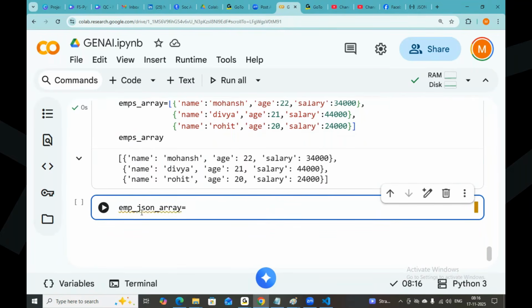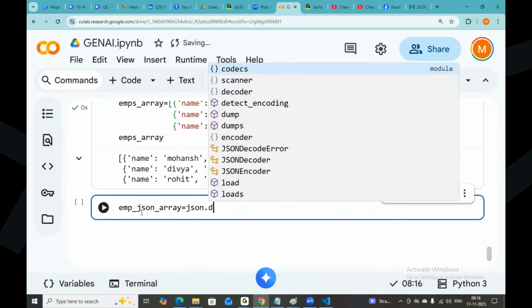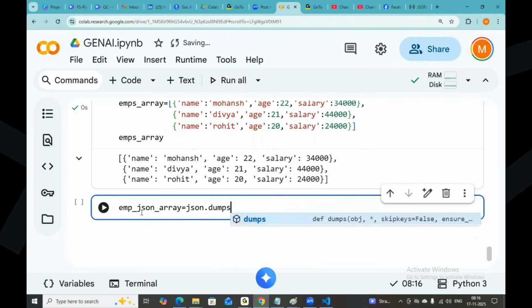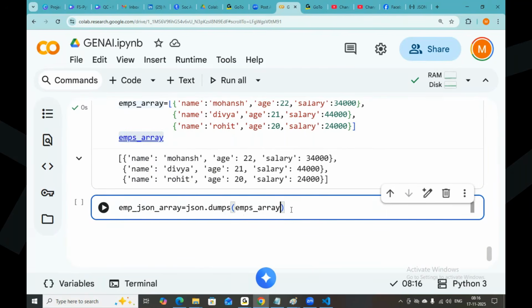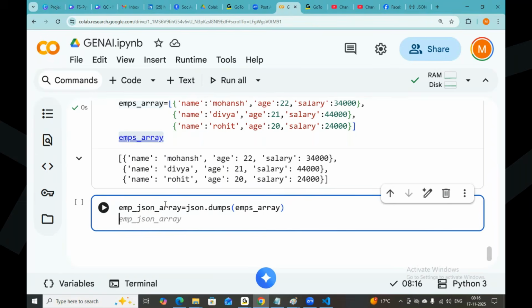Employee JSON array is equal to json.dumps. Take this employees array into the dumps method. Now finally execute this.